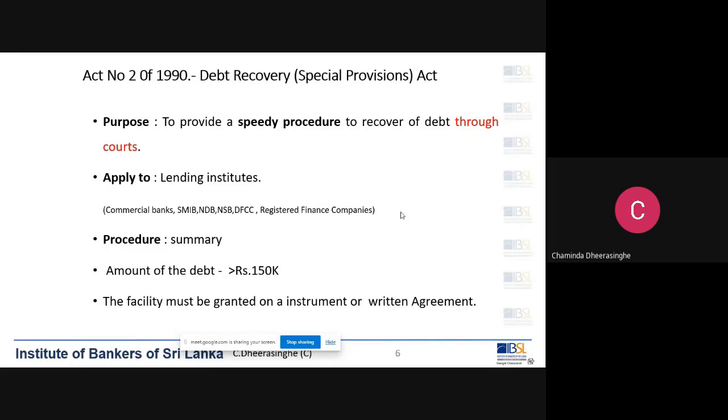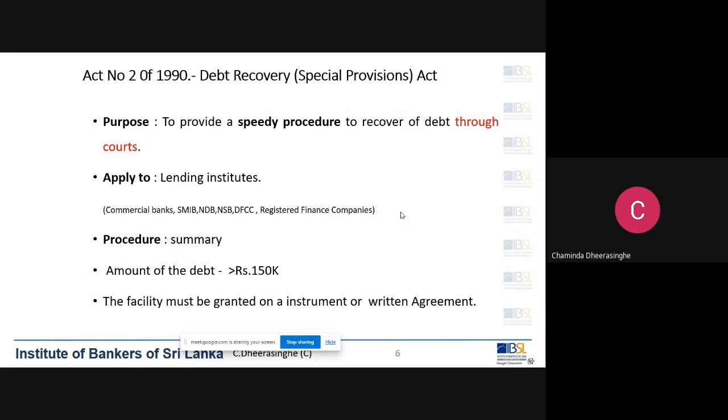We call it DA, delegated authority. They have a limit that they can approve. So within that limit, they can take a decision and pay the customer's check by overdrawing the account without any written agreement. That is called a casual overdraft.